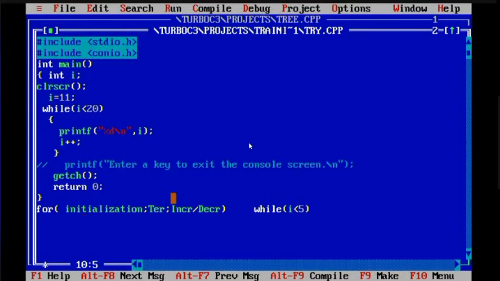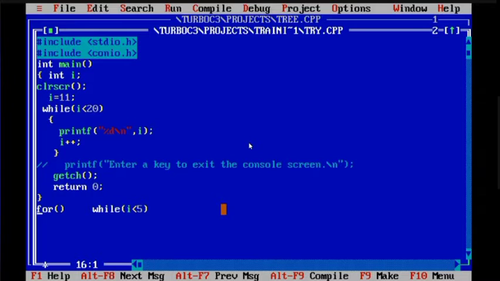Yes, ma'am. We print the value of i and then we increment this value, right? Yes. Now I will write one while equivalent to for. That will give us better understanding.